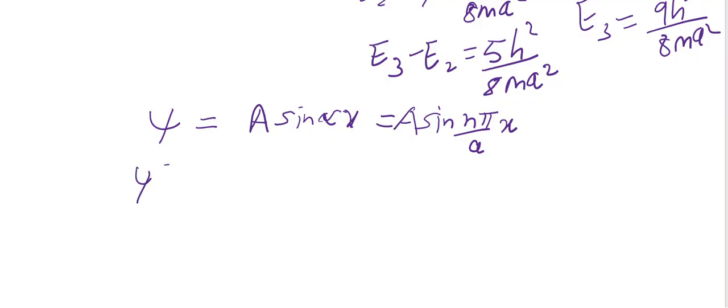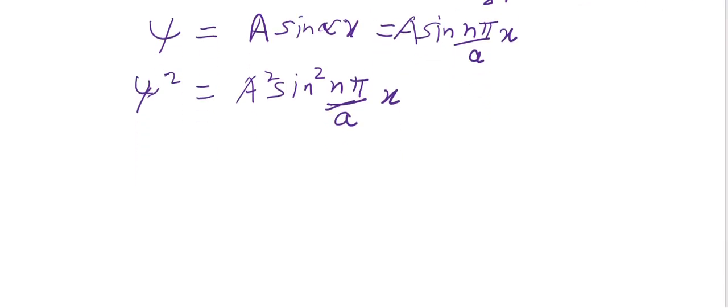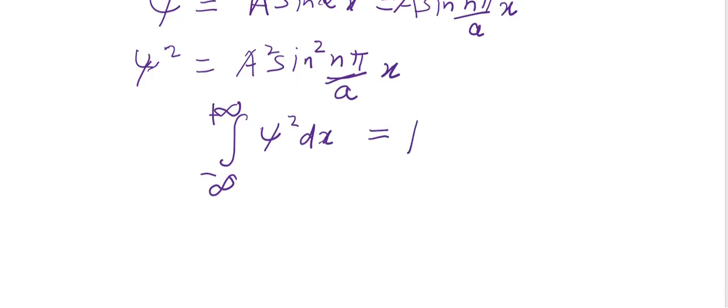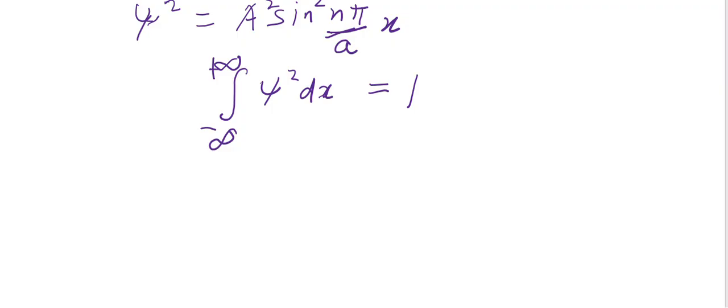Now psi square is A square sine square n pi by a into x. From the normalization condition, we know that the integral from minus infinity to plus infinity of psi square dx is equal to 1. Since the function is normalized, we put in the value of psi square, and the limits are to be from 0 to a, because x is ranging within these two limits.